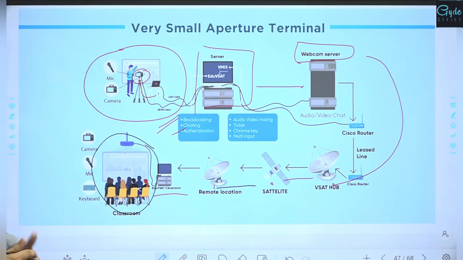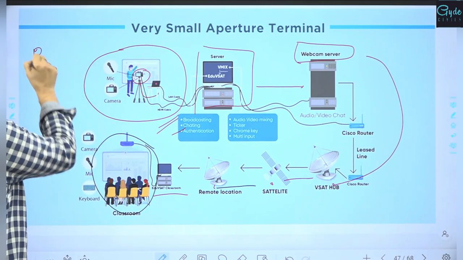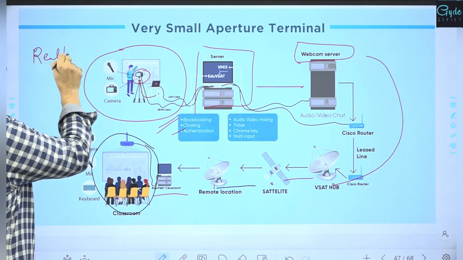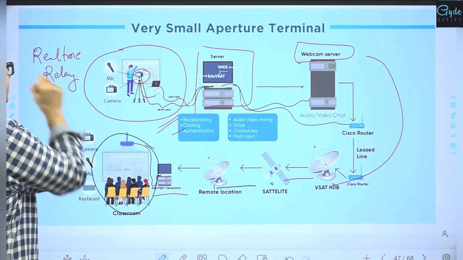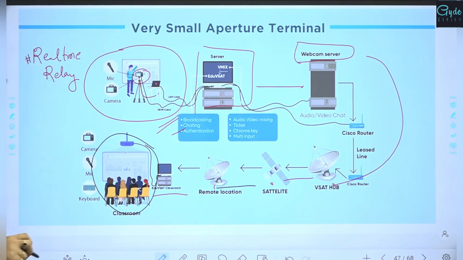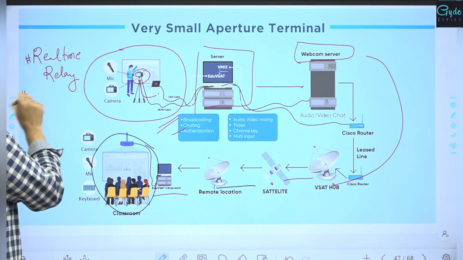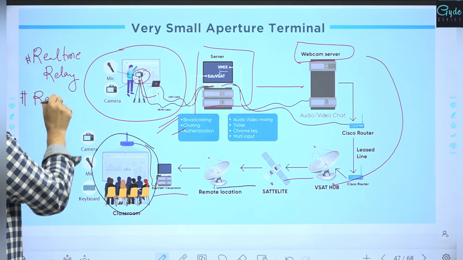Now this remains a real-time communication. This remains a real-time relay of the classes to the remote locations, helps in remote connectivity.